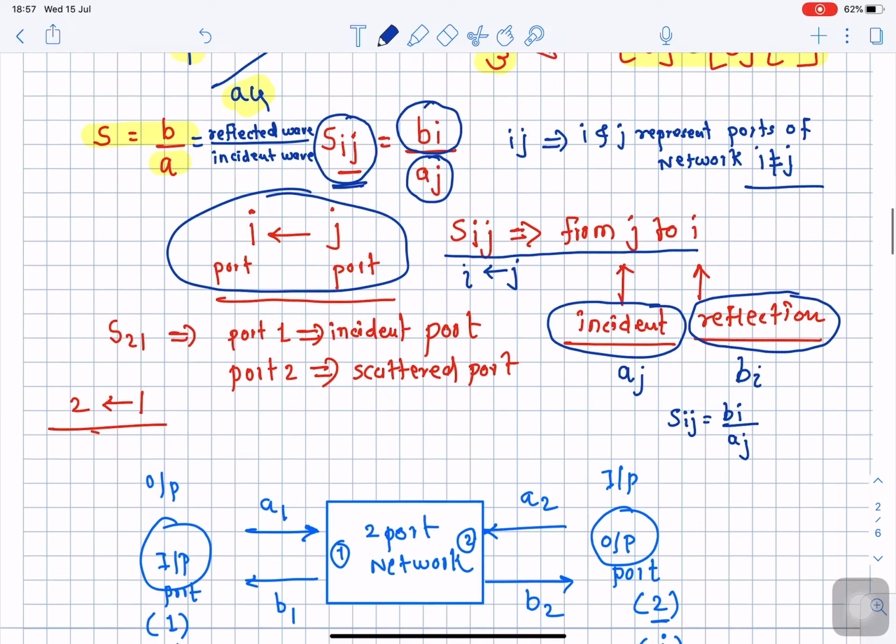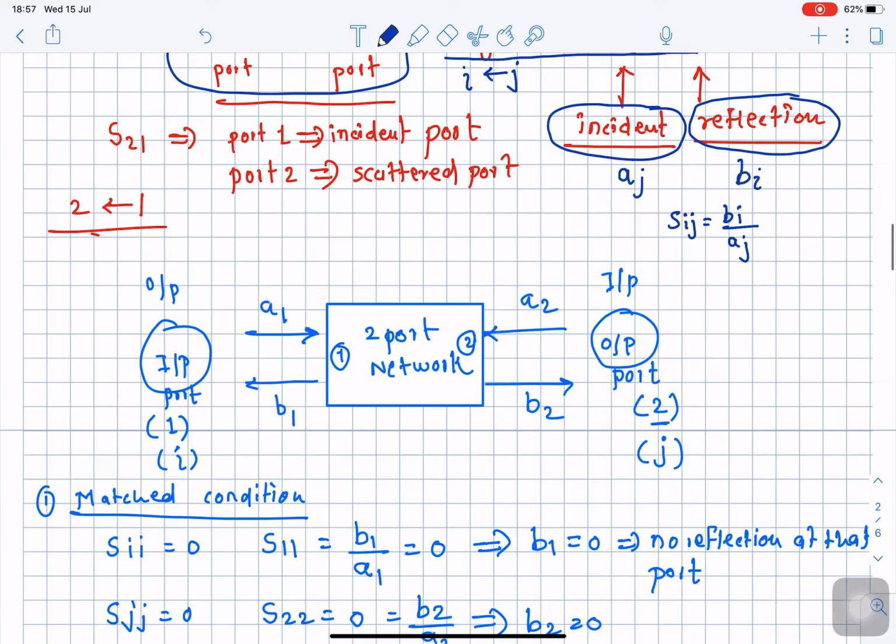Okay, so let us draw the two port network representation in terms of scattering parameters, because the next thing is very important: we are going to see the important properties or characteristics of a scattering matrix exhibited by any particular microwave network.